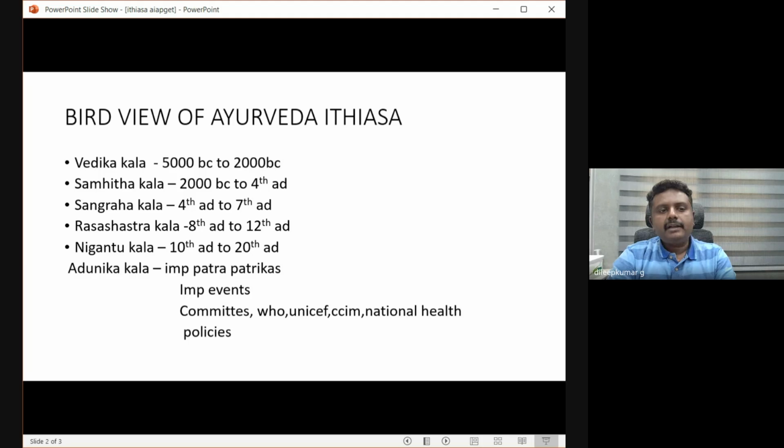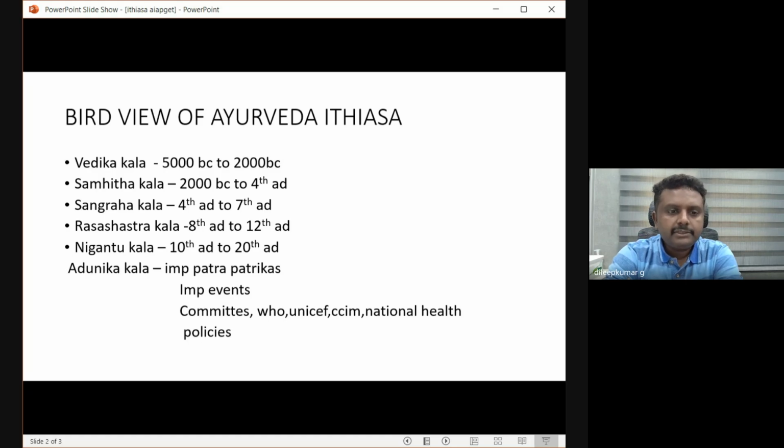After that, we have Sangraha Kala, 4th AD to 7th AD. From the 4th AD, we have the Sangraha Kala. This era is about collection of what was written by Acharya Charaka, Sushruta and Vagbhata. In Sangraha Kala, they started with commentaries. They started discussing the Chikitsa Sutras and other things, and again they were rewriting and validating the Siddhantas of the Brihatrayi. That is Sangraha Kala, from the 4th to 7th AD.